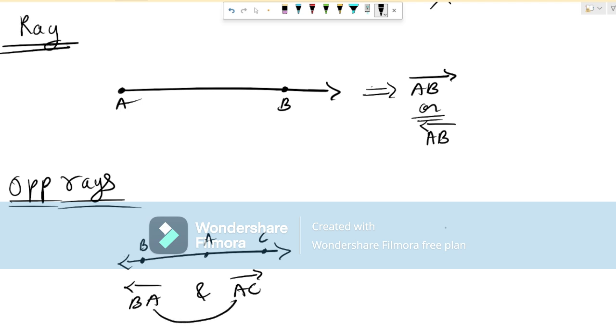A, you can see. So only one common point is there, that means they are opposite rays. And one more thing, the rays must be facing opposite to each other, or they must be forming a 180-degree angle. Only then they are opposite.